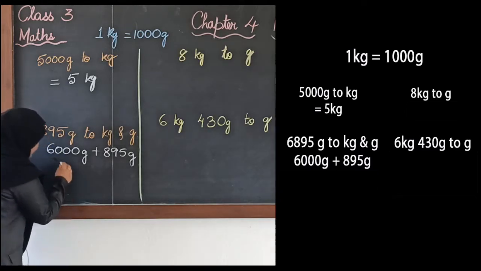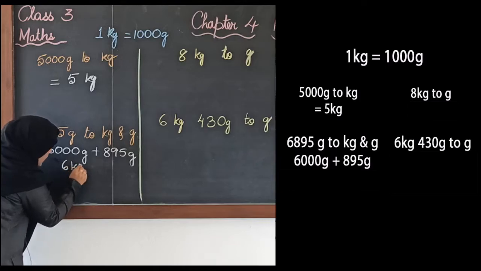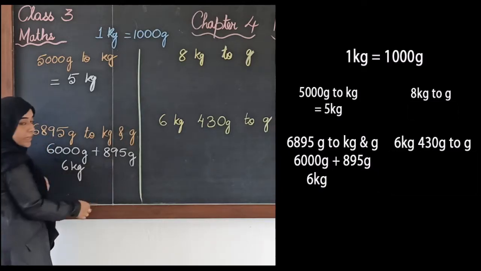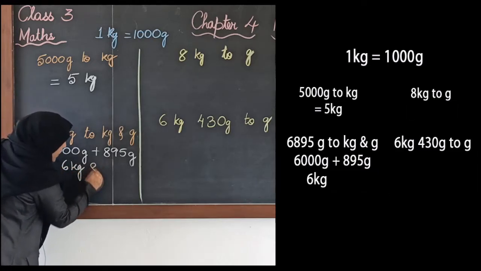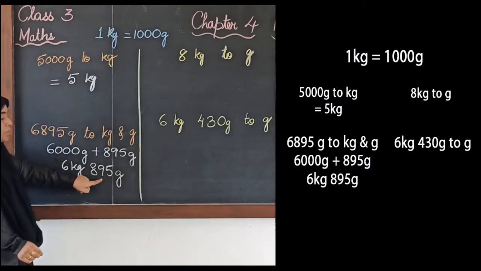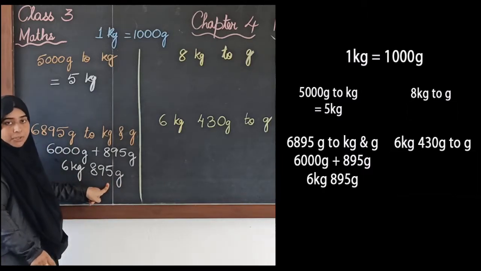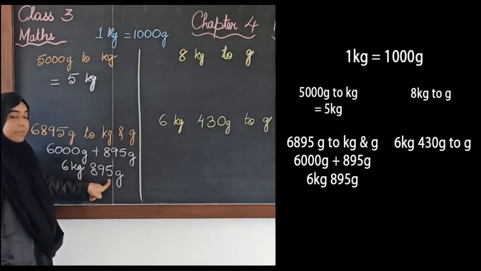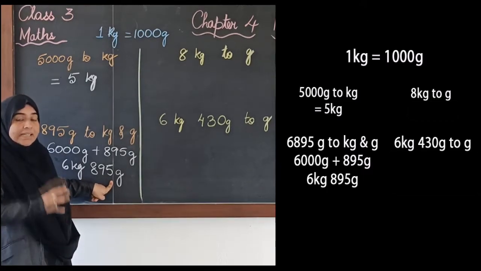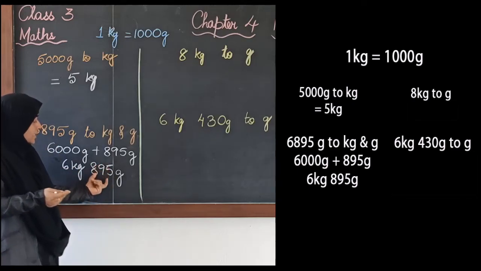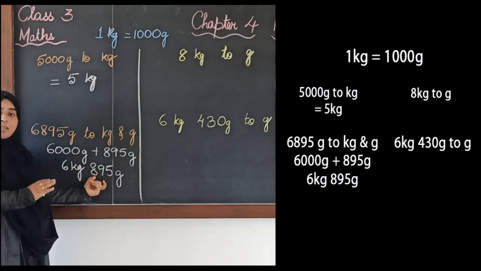Now 6000 grams means 6 kgs. And 895 grams I will write as it is, 895 grams. Now this we cannot change to kgs because it is less than 1000. So it will remain in grams only. We need at least 1000 grams to make it to kgs. Since it is less than 1000, we will keep it as grams.